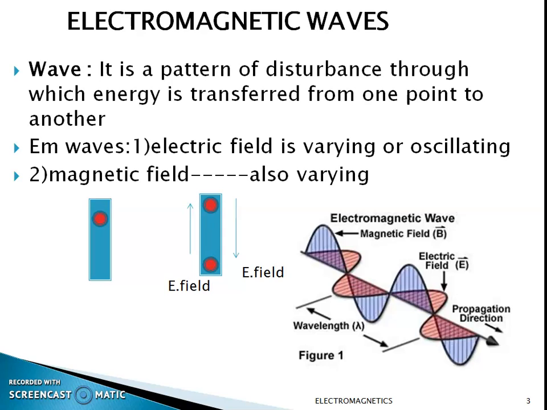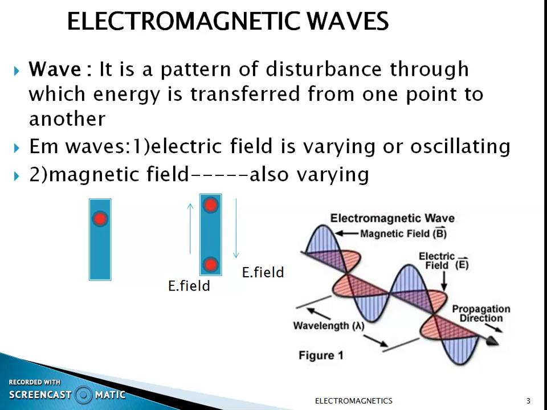The same thing happens while we are speaking. When we vibrate the air particles with our throat, and those particles reach the ears of other people, this is a disturbance which carries energy from one point to another. So there is a pattern for this disturbance. That pattern is called the wave. In these two examples, the water disturbance and the sound, we are using a medium. In the first case, the medium is water, and in the second case, the medium is air.